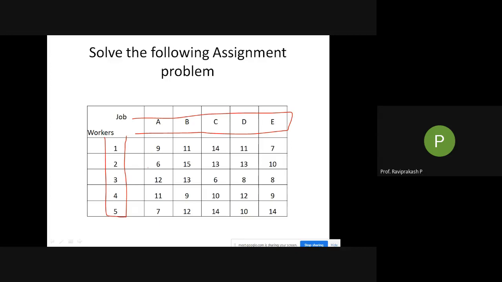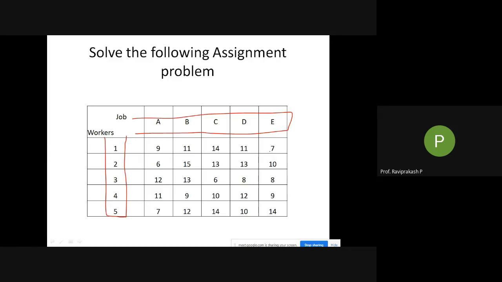Then a particular timing is given. It is not given in this statement, so I am telling you these are the times. You can take it as minutes or hours also. For convenience, we'll take it as hours. So the first person here, worker 1, if he is doing job A, he'll take 9 hours. If he is doing job B, he'll take 11 hours. If he is doing job C, he'll take 14 hours. If he is doing job D, he'll take 11 hours. If he is doing job E, he takes 7 hours. Similarly, a whole matrix is given for workers 1 to 5 and jobs A to E.